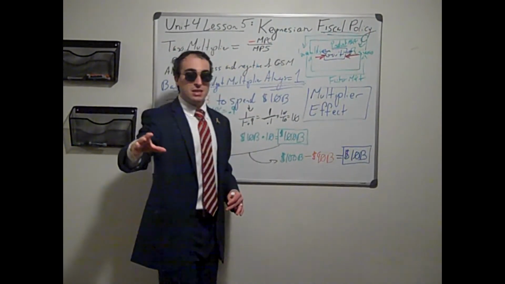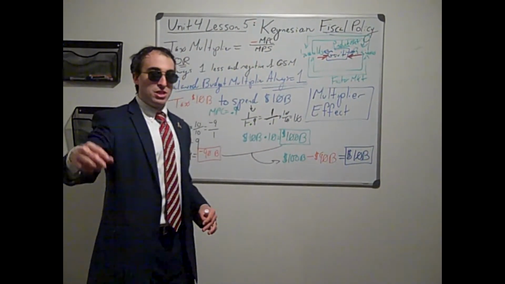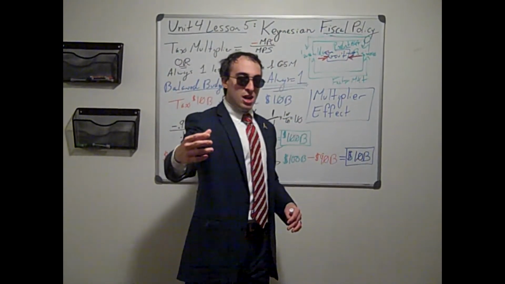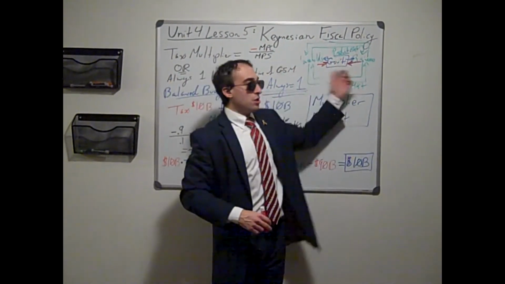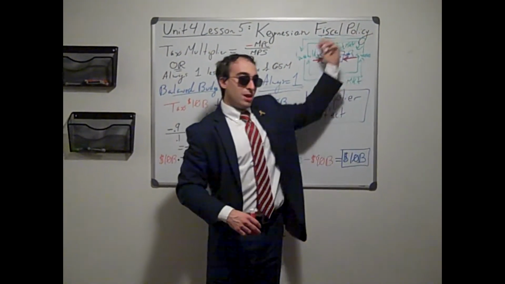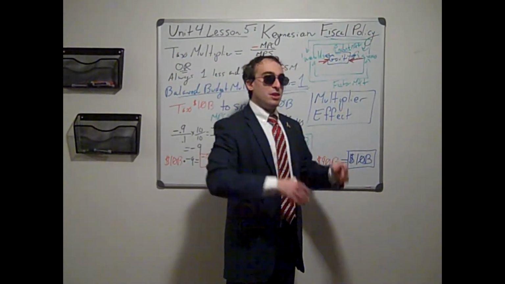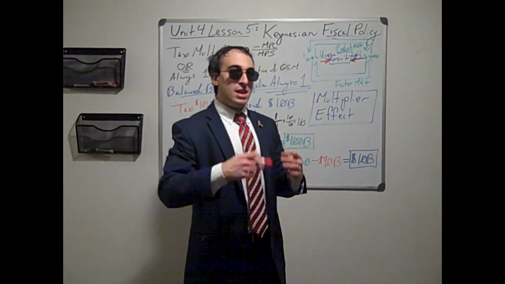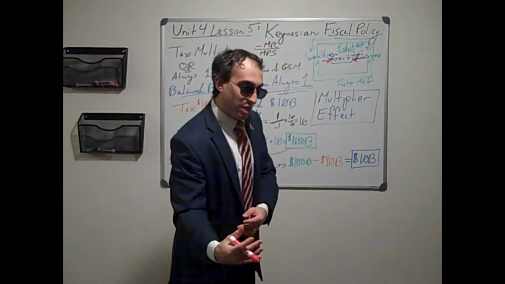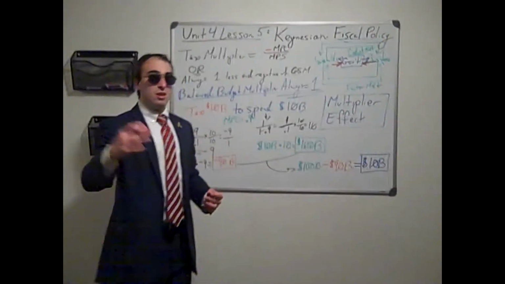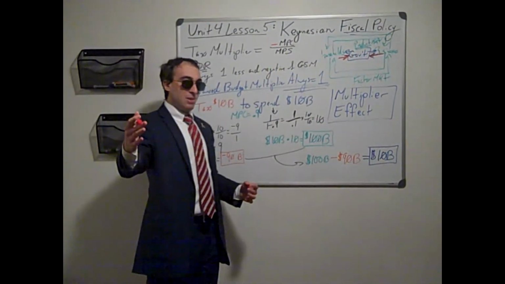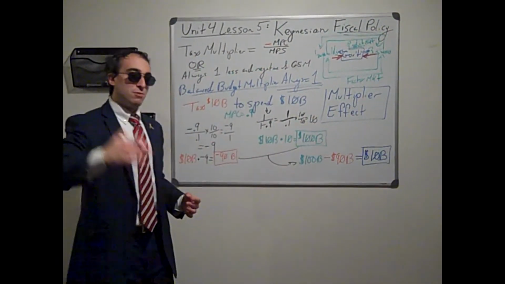But with government spending, if the government hires you, you get a job, that money goes around and around the circular flow model, creating more jobs. As your disposable income increases, you're going to incorporate that more into your monthly budget. It will do this with taxes as well, but not as much as with government spending.